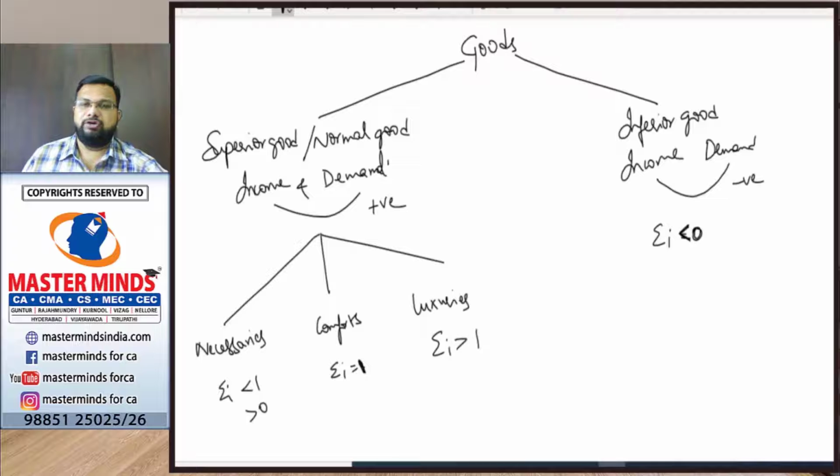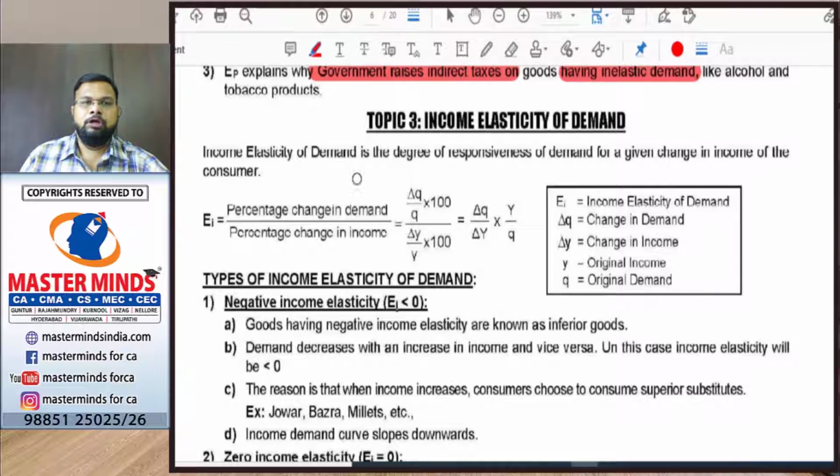So in income demand, we try to explain the relationship between the income of the consumer and the demand of the good. In order to measure the change in demand due to change in income, the degree of responsiveness of demand to a given change in income, we use income elasticity of demand.